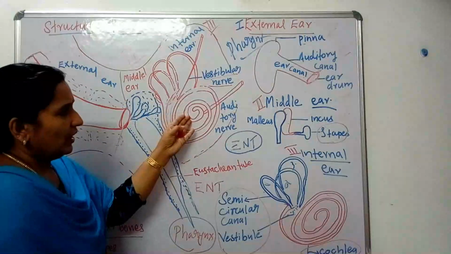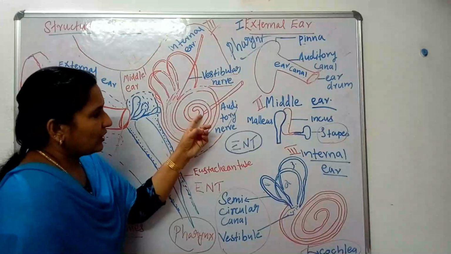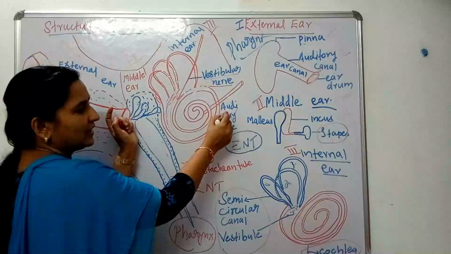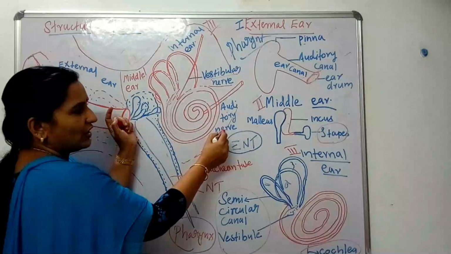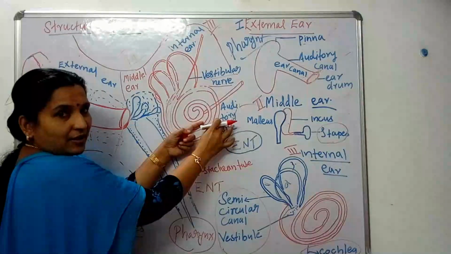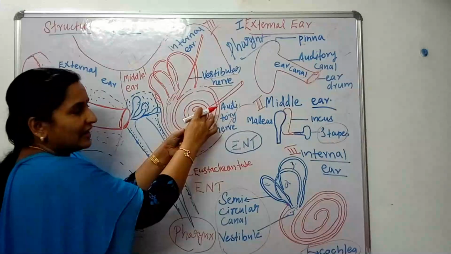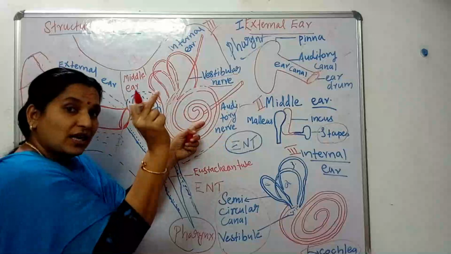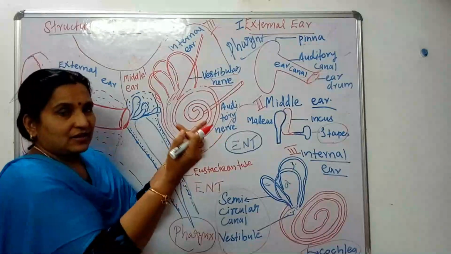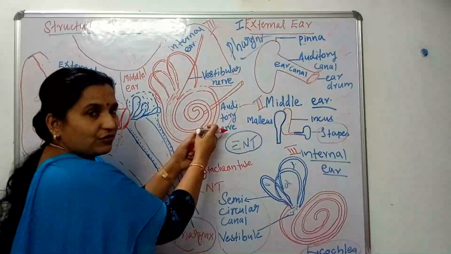Then here, near the cochlea, you can see the auditory nerve. This particular portion is known as the auditory nerve. Once impulses are generated and carried to the cerebrum, then only we hear. So these are the parts of the internal ear.